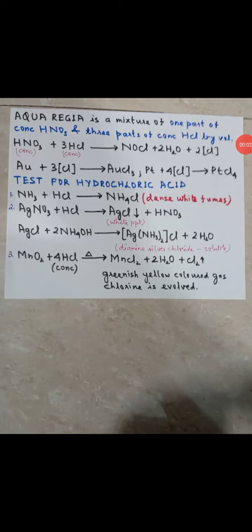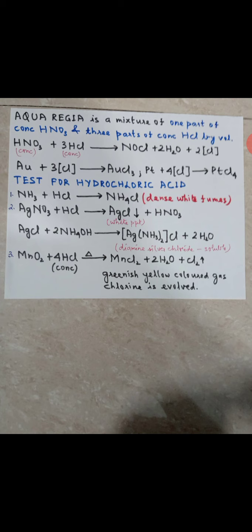Now children, before going to the next screen, I'll ask you a question. How will you prove that HCl contains chlorine? We have already seen that HCl contains hydrogen. How? When metals like magnesium, zinc, and iron react with HCl, they give chlorides, that is magnesium chloride, zinc chloride, or iron chloride, FeCl2, and H2 gas is released, proving that the given HCl contains hydrogen.